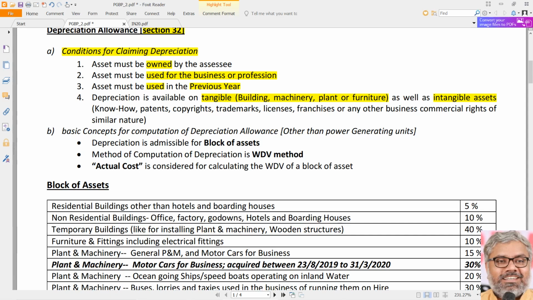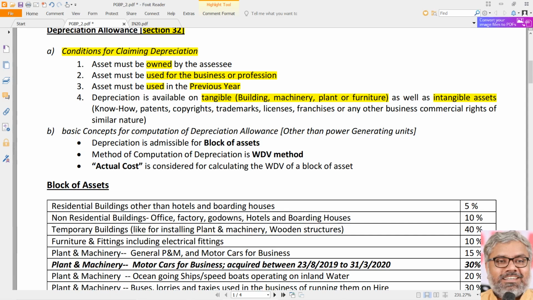So those are part of intangible assets: patents, copyrights, trademarks, licenses, etc. Those are also assets of the SSE, but those are intangible assets. We don't distinguish among themselves, all of them put together we call them as intangible assets. But tangible assets, we give a broader classification of three categories. One is building, second one is machinery and plant, third one is furniture. So let us call it building, plant and machinery, furniture. These are the three categories of tangible assets, and all intangible assets are called intangible assets only.